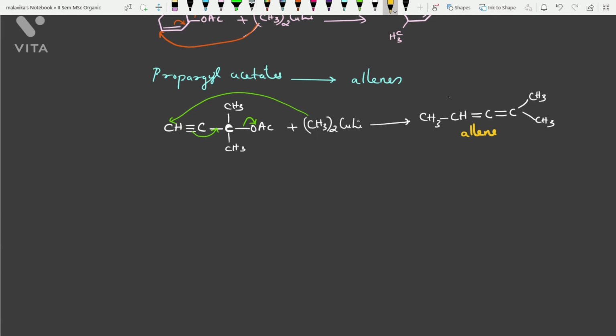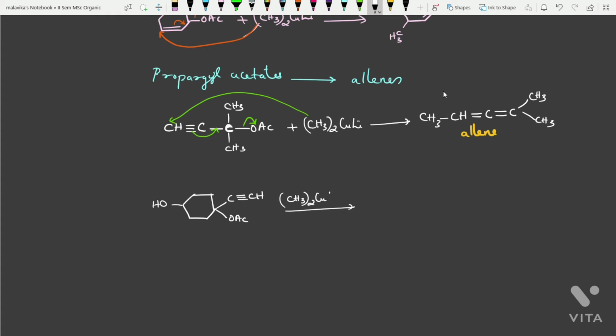Okay, so let us look into another example of propargylic acetate forming allenes. Suppose you have a compound of this sort, OH over here, substituted, and C triple bond CH, and an acetate over here. Now if you are treating with (CH3)2CuLi, let us see what will happen. This methyl group will be attacking this carbon over here, this pi bond will be shifted over here, with the expulsion of acetate group.